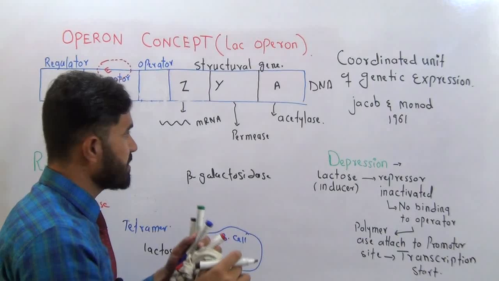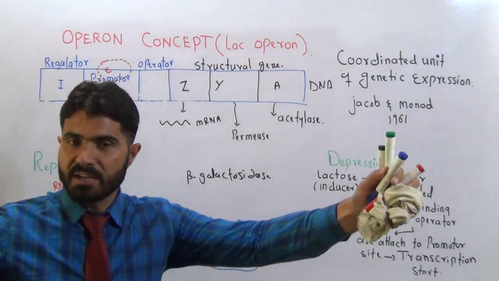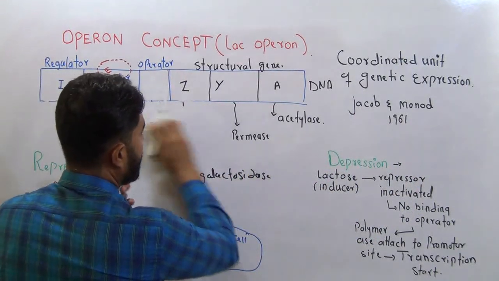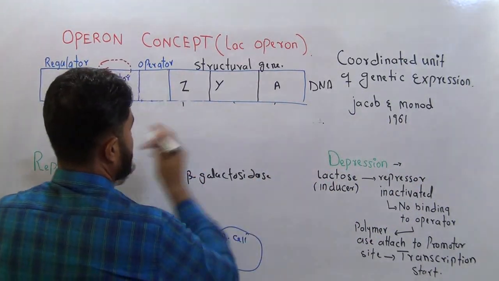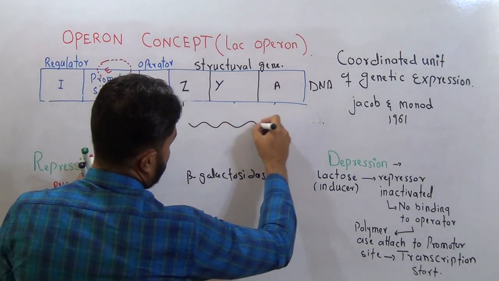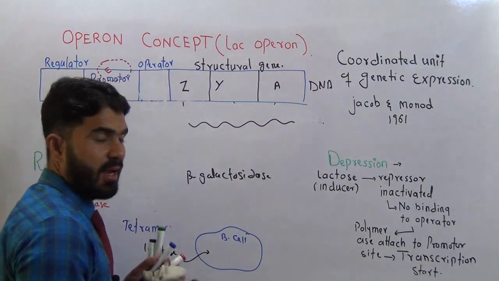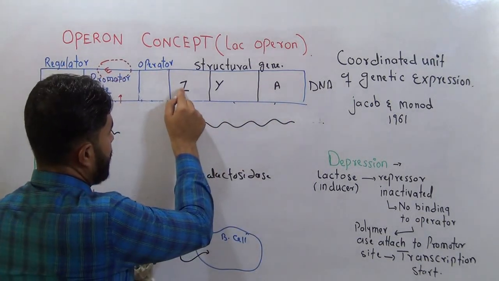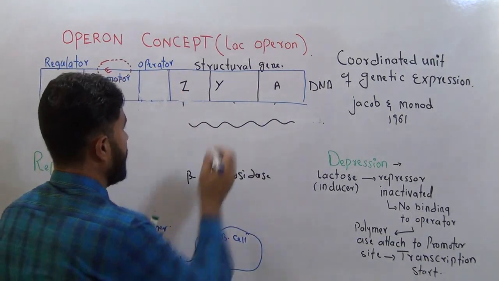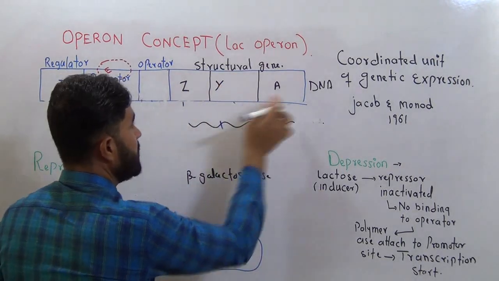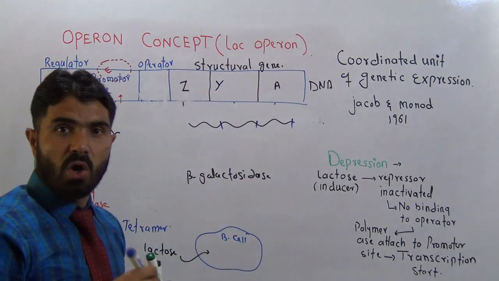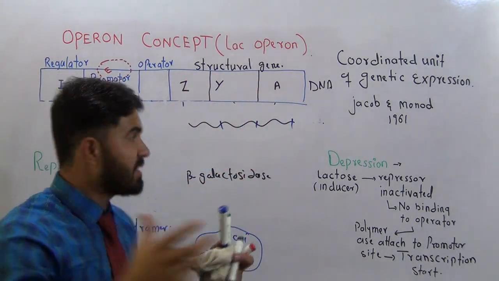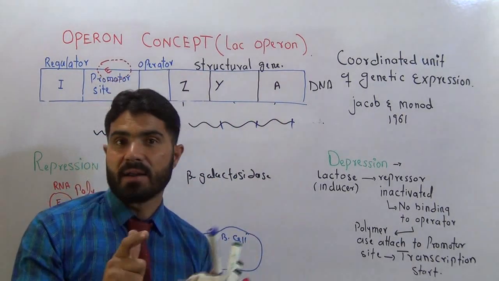But no, this time only 1 messenger RNA will be there, and it contains the information of the Z gene, the Y gene, and the A gene. All 3 genes' information are placed in this 1 single RNA.